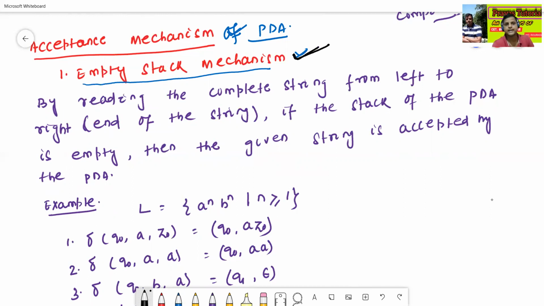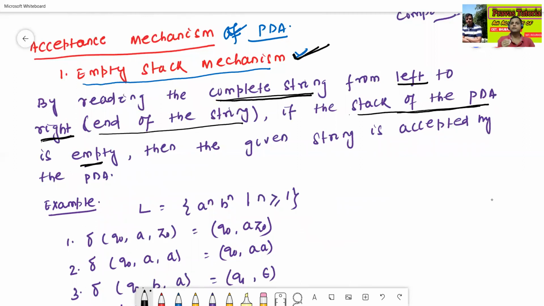See, by reading the complete string from left to right, means end of the string, if the stack of the PDA is empty, then the given string is accepted by the push down automata.